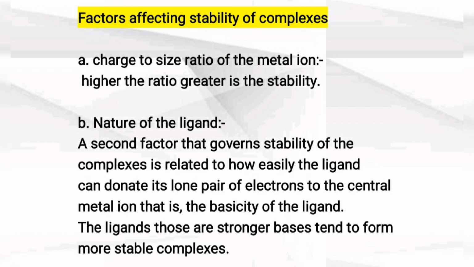Second is the nature of the ligand. If the ligand easily donates electrons to form a coordinate bond between the central metal ion and the ligand, then the bond becomes strong and the compound forms easily. And the ligands which are basic in nature give more stable complexes. So in this way, these two points govern the stability of complexes.